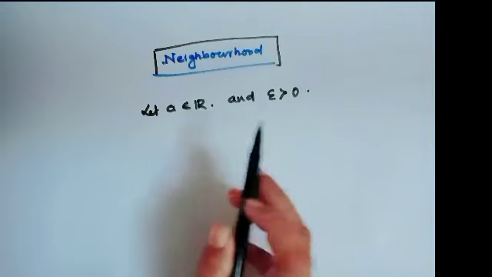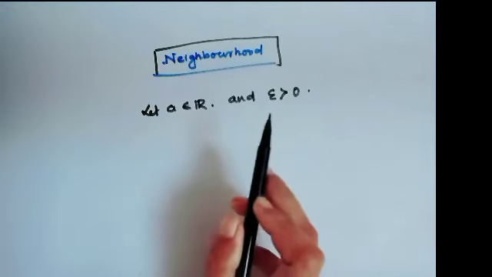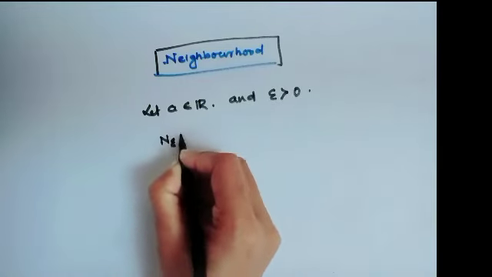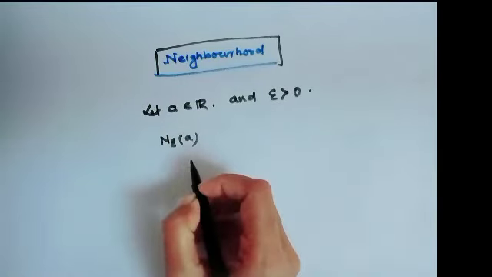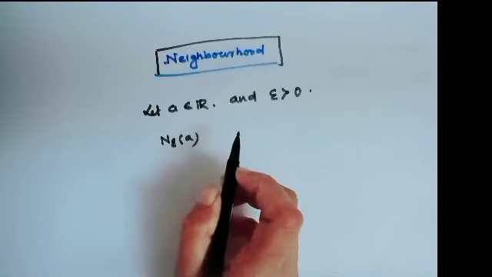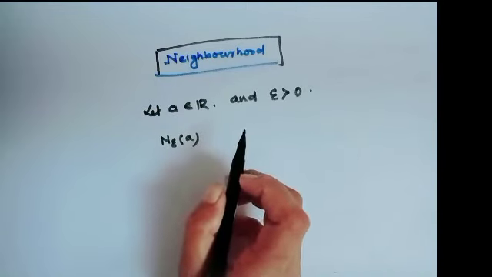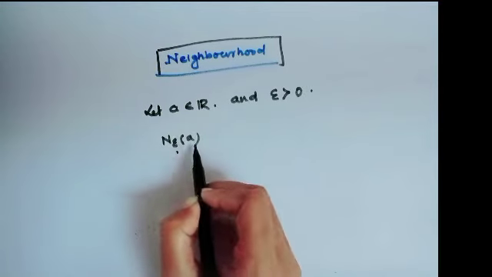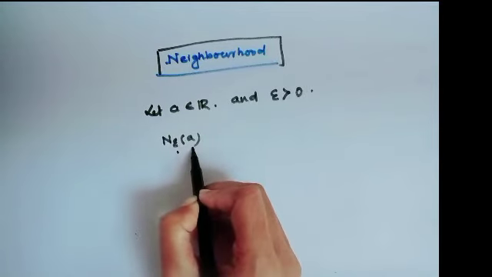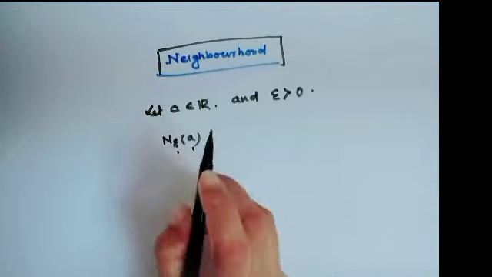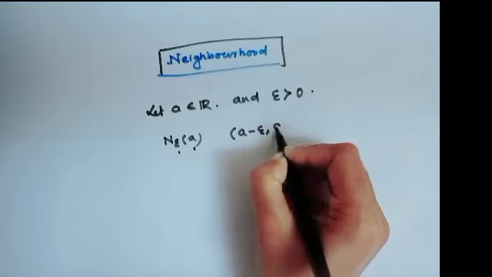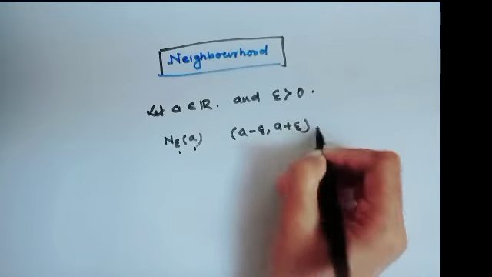Then how do we define the epsilon neighborhood of a point, denoted as N epsilon of a? It is essentially the interval made by epsilon around a, the small interval a minus epsilon, a plus epsilon.